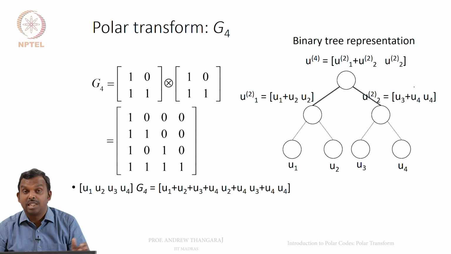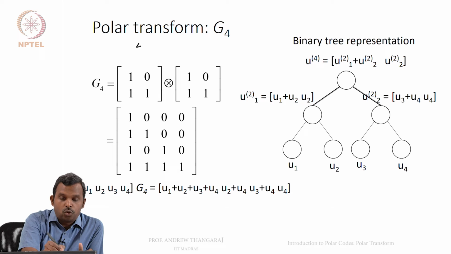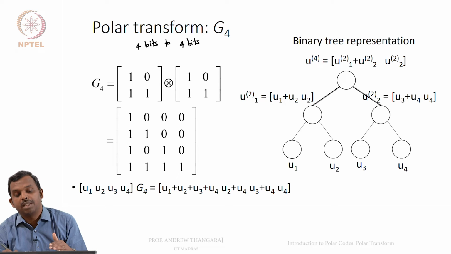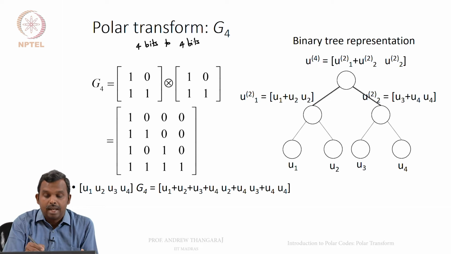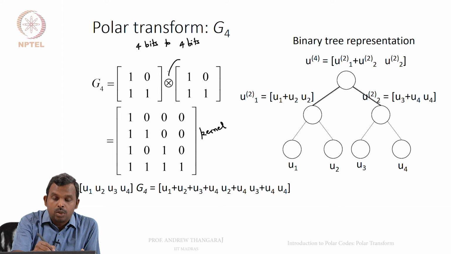So, this is G4. I said G2 is a 2 by 2 transform. G4 is going to be a 4 bits to 4 bits transform. It takes 4 bits as input and puts out 4 bits as output, and its kernel is done using what's called a Kronecker product.